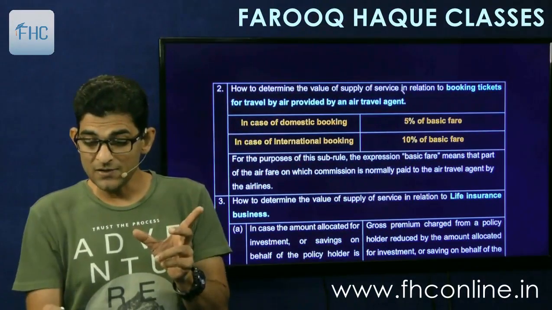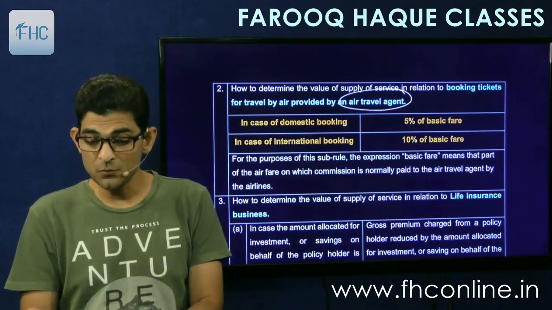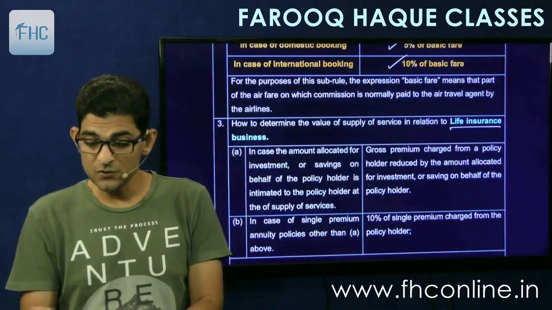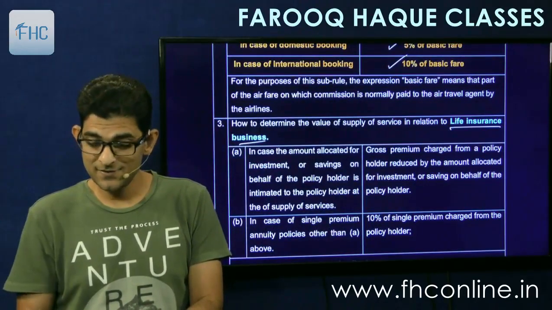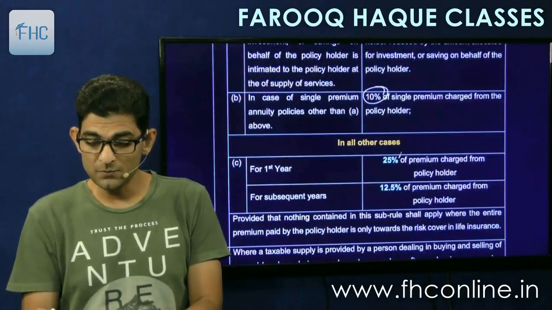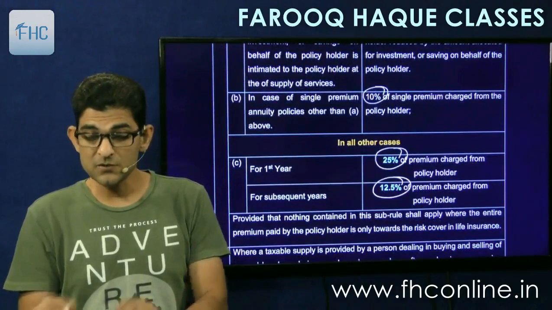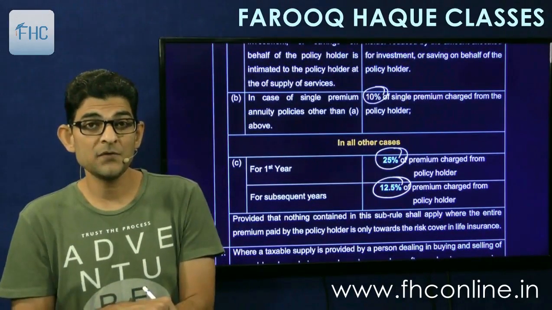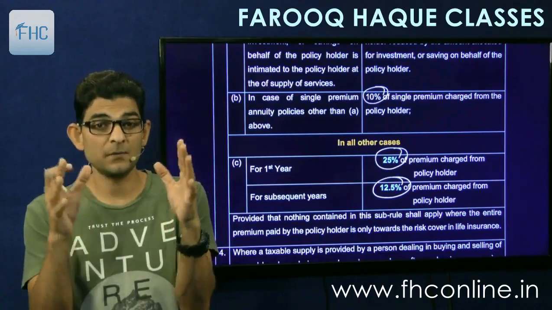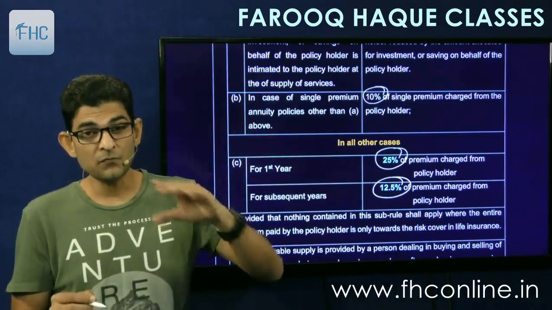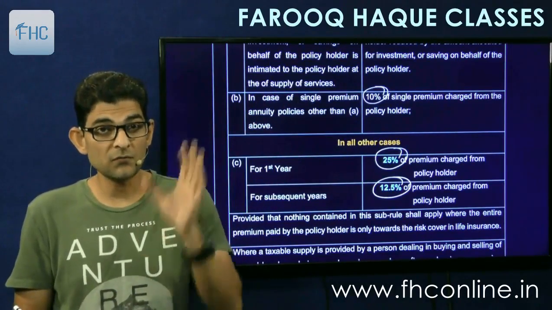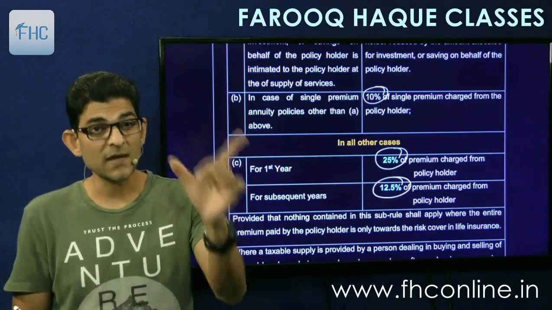Then there was the air travel agent, 5% for domestic booking and 10% for international booking. Then there was life insurance business, which we had seen in detail. Single premium, then 10%; multiple premium, then 25% for the first year premium, 12.5% for subsequent years premium. This is where the policy involves insurance plus investment. If both are involved, then these rates. But if it's a pure life insurance policy, no investment, only insurance, then the full insurance premium is taxable.